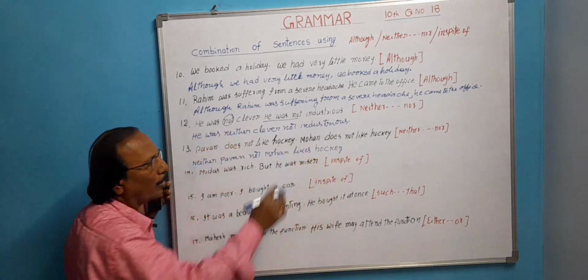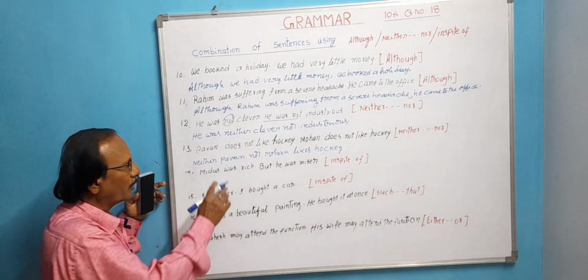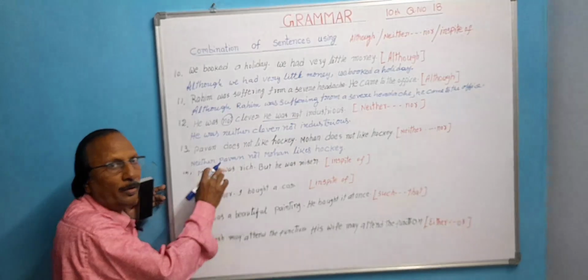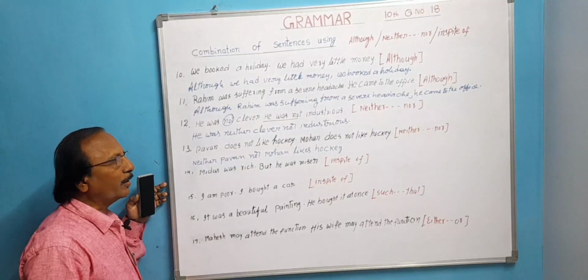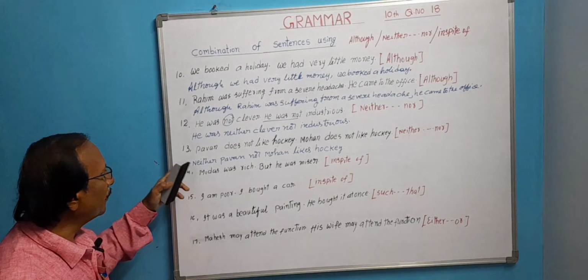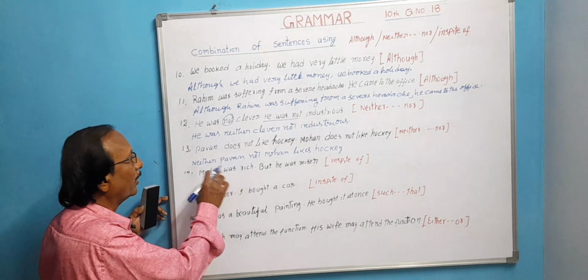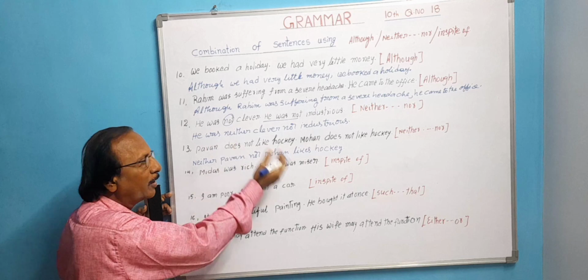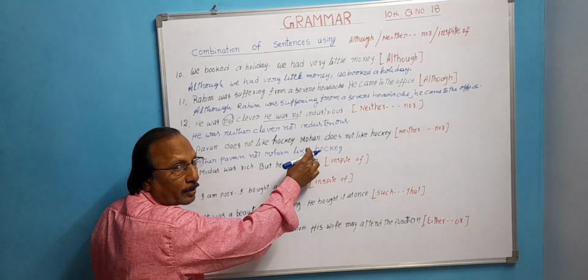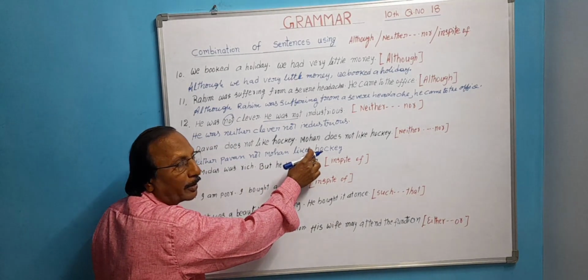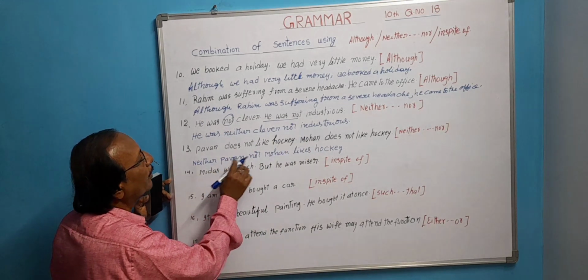Don't write not, does not like again, because neither nor signifies a negative sentence. Neither nor means negative one. So we need not write a negative again. Neither Pawan nor Mohan.